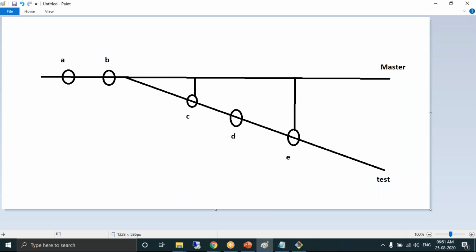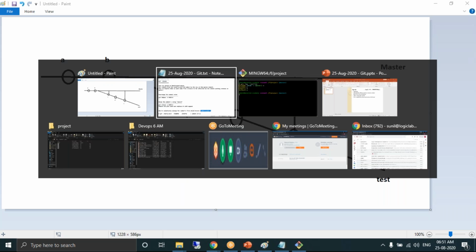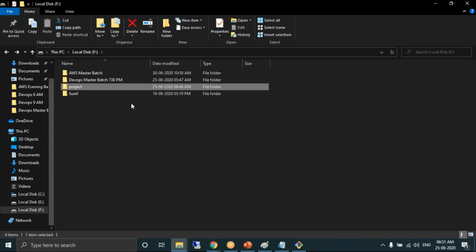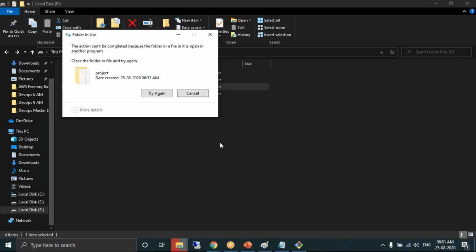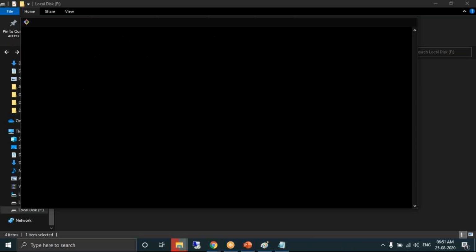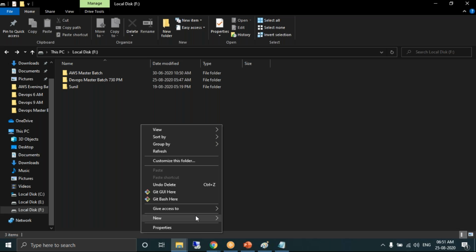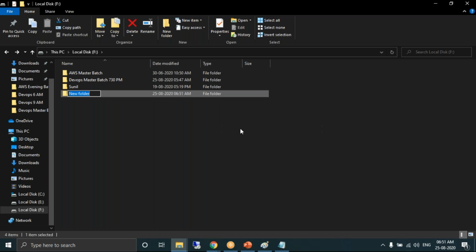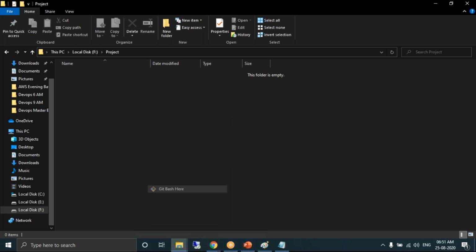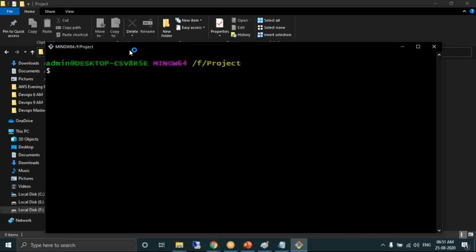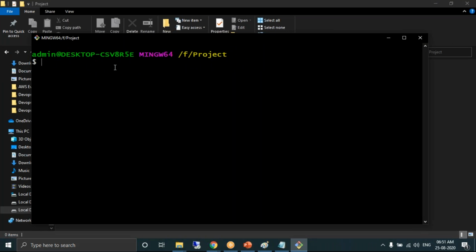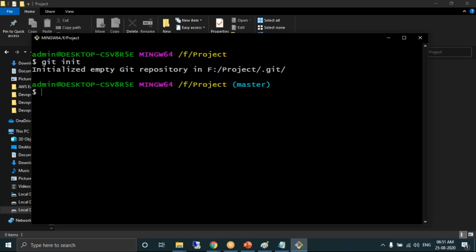So if you want to perform this, first let's have the scenario. Initializing it into working directory.